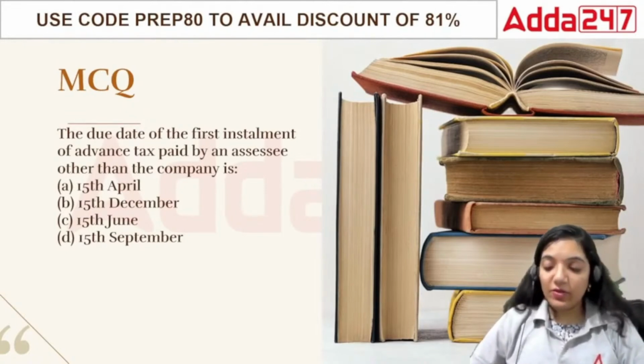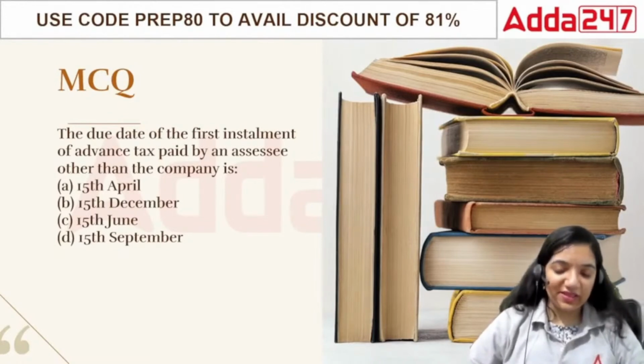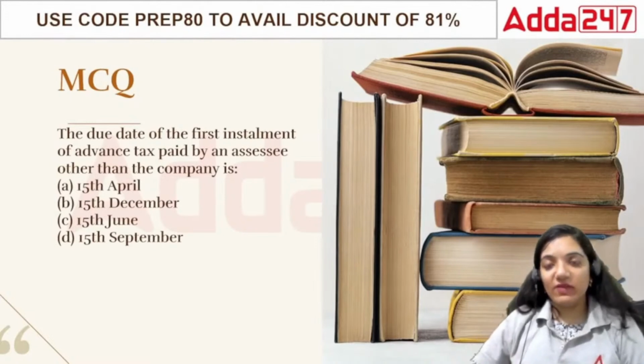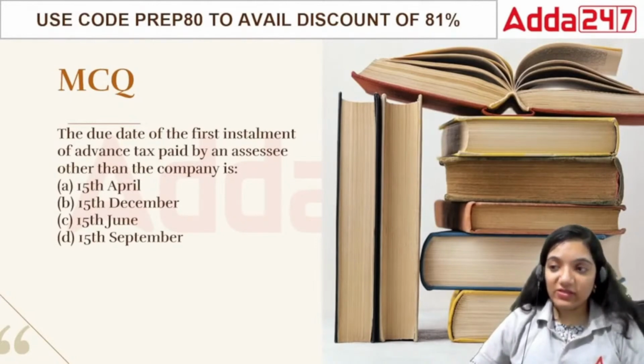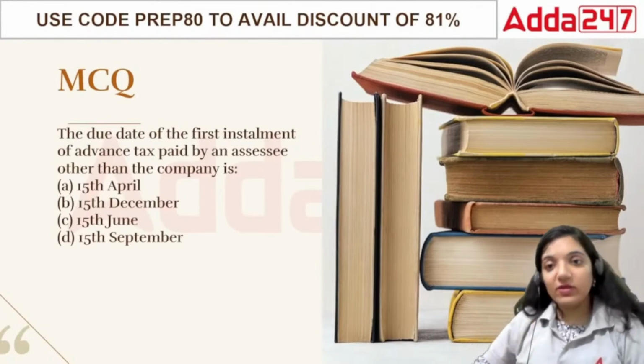The next part in income tax is that if a particular person fails to submit up to 90%, then there are certain penalties based upon that.